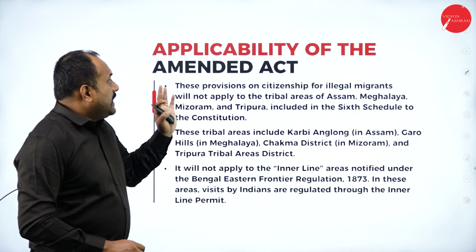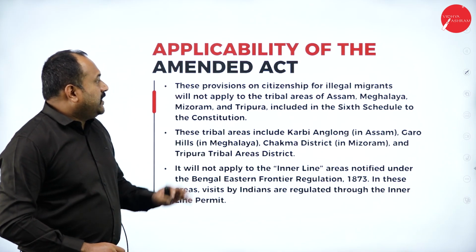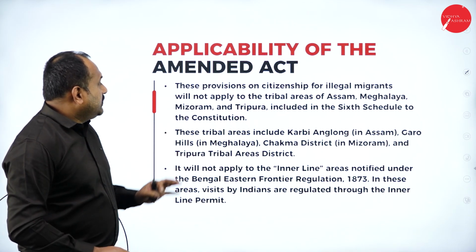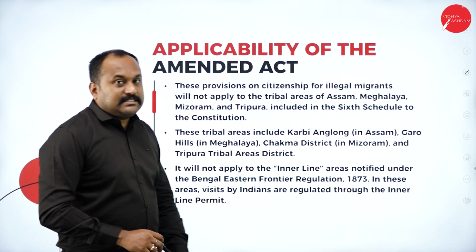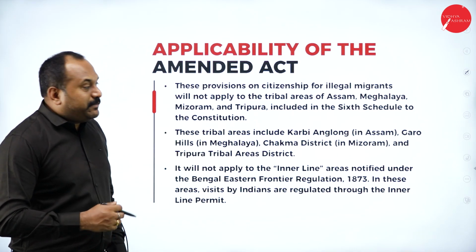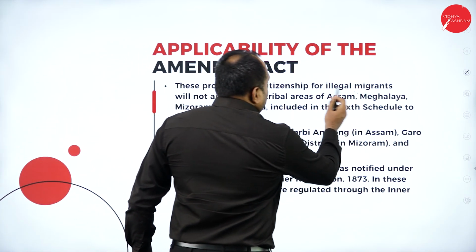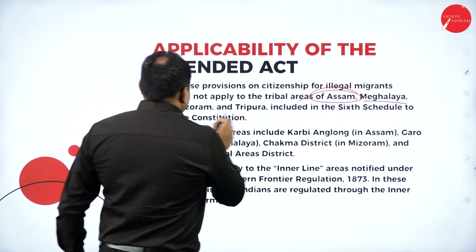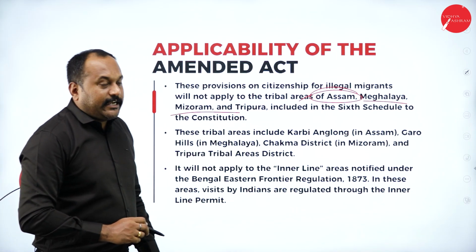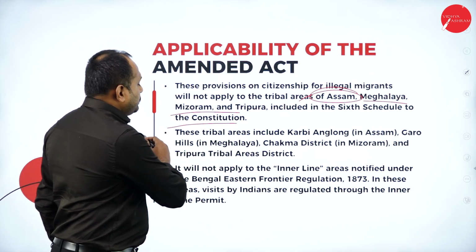Now here, the applicability of the amended act. What are the applicability? These provisions on citizenship for illegal migrants will not apply to tribal areas of Assam, Meghalaya, Mizoram and Tripura, including the 6th Schedule to the Constitution.